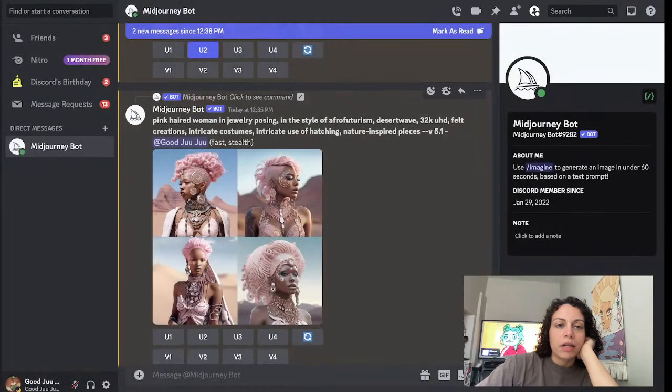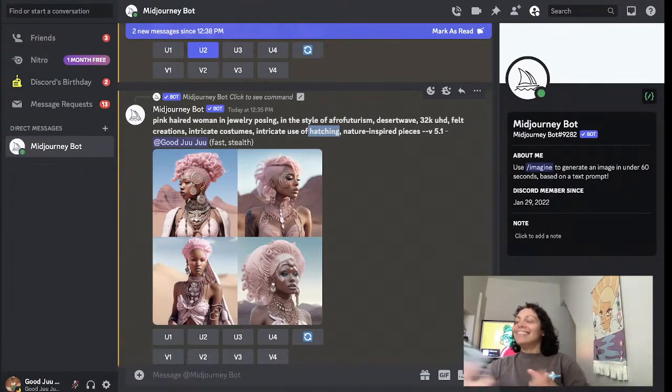Actually, let's look at the prompt. Pink-haired woman in jewelry posing. Afrofuturism, again. Desert wave, okay. Intricate costumes keeps coming up. And hatching. I don't know what hatching means. Should I Google it? I've learned more words today than I probably have in years. Hatching. What does that mean?